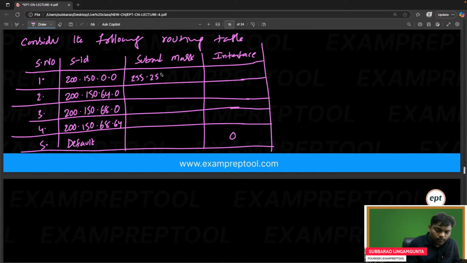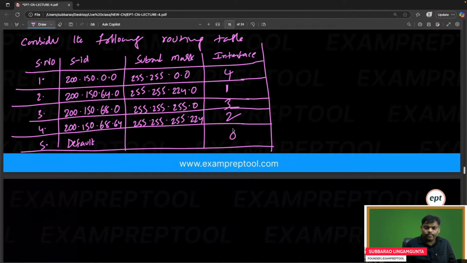255.255.0.0, 255.255.224.0, 255.255.255.0, and lastly 255.255.255.224. Right? So fine. If you see the interfaces, 4 here, 1 here, 3 here, 2 here, 0 here. So this is the table given. Now let me write the data also.